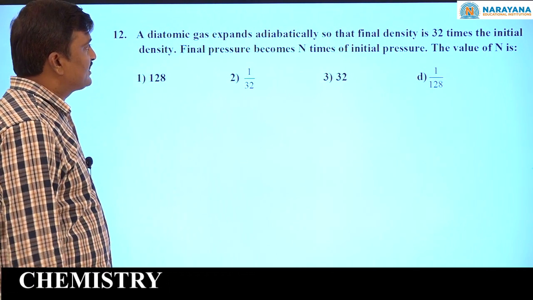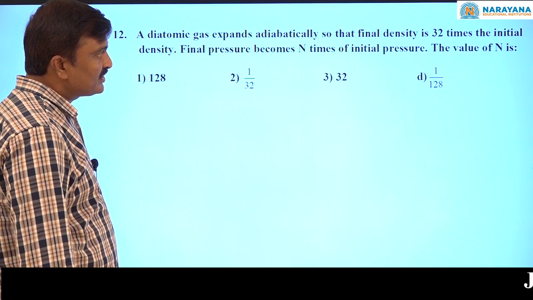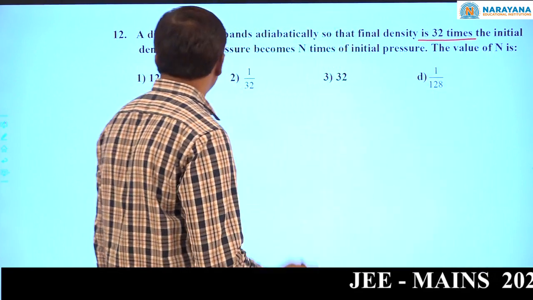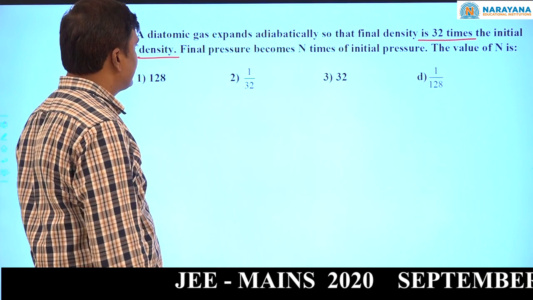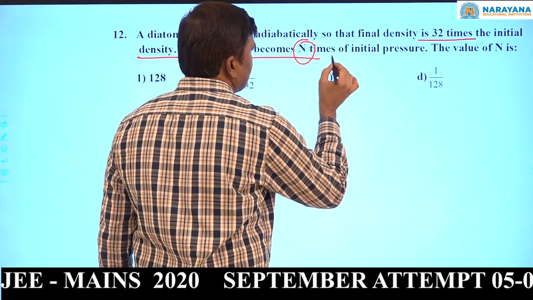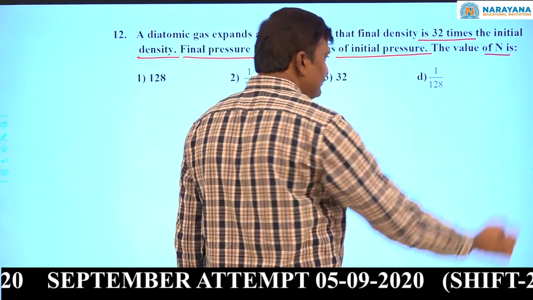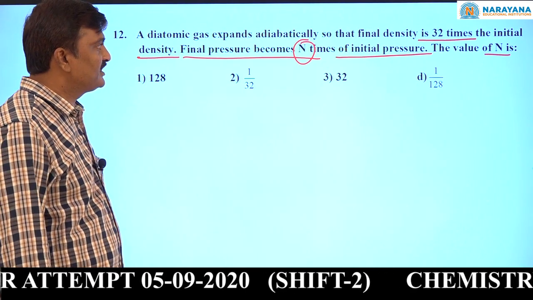A diatomic gas expands adiabatically so that final density is 32 times the initial density. So density increased by 32 times. Final pressure will be n times the initial pressure. What is that n value? See, it is the adiabatic process.